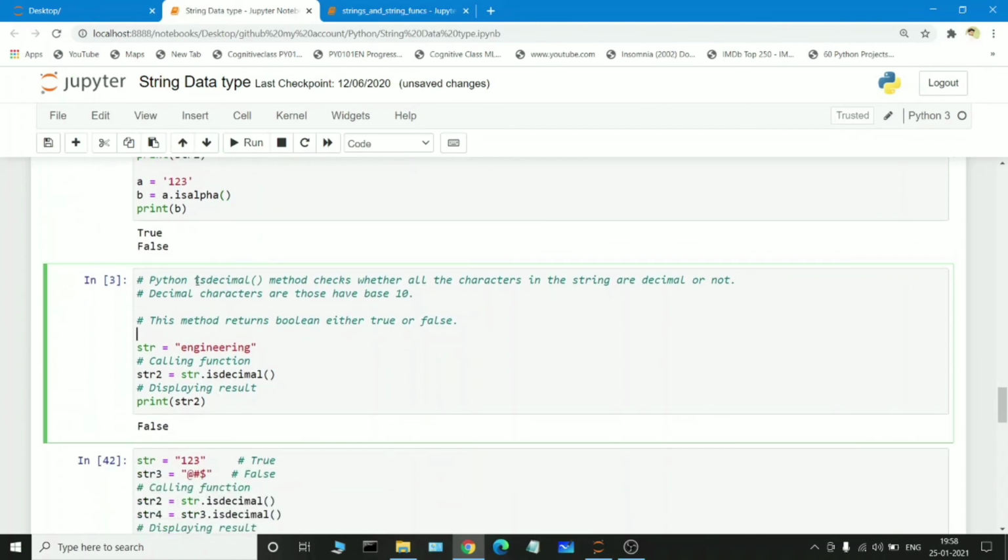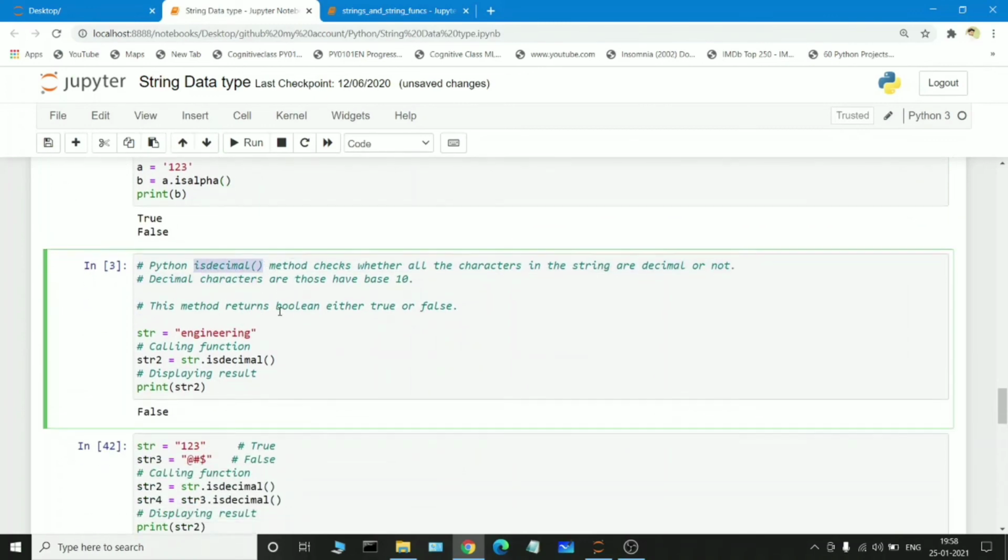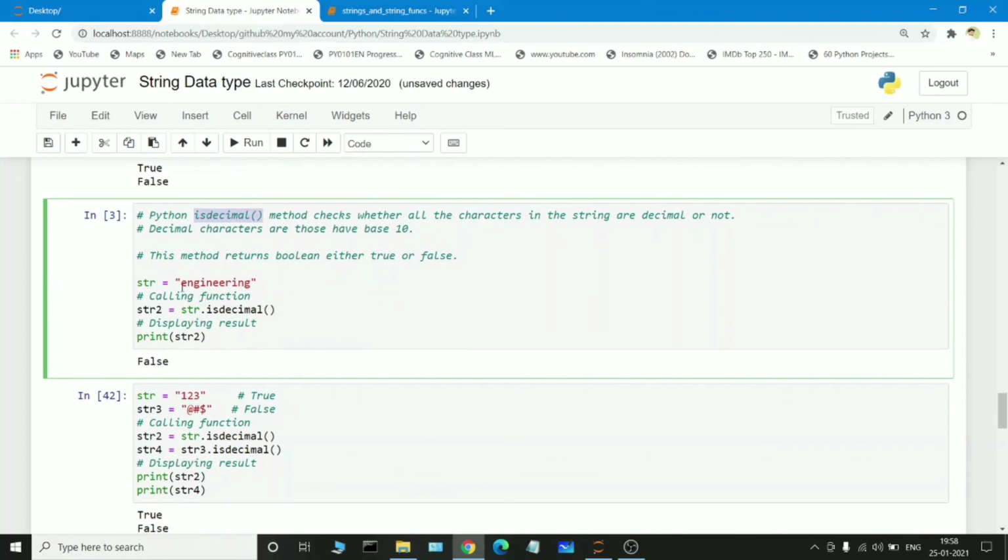There is another function known as isdecimal. If we pass a string here and check whether it is decimal or not, it will also give a Boolean value. Suppose we give a variable str a character representation string and check isdecimal, it will print false.